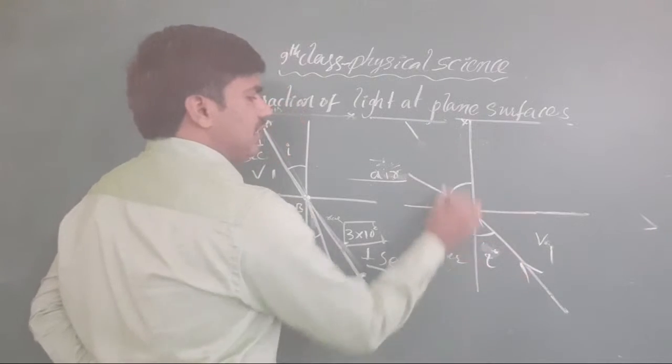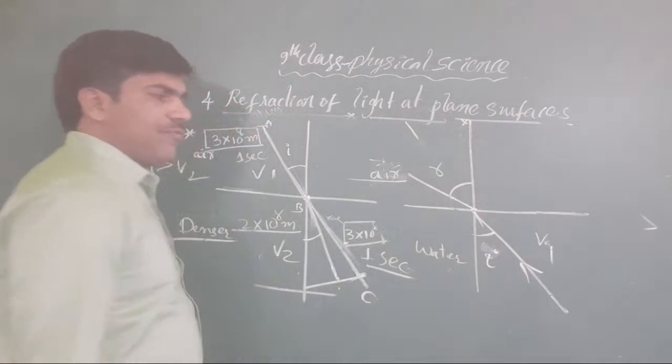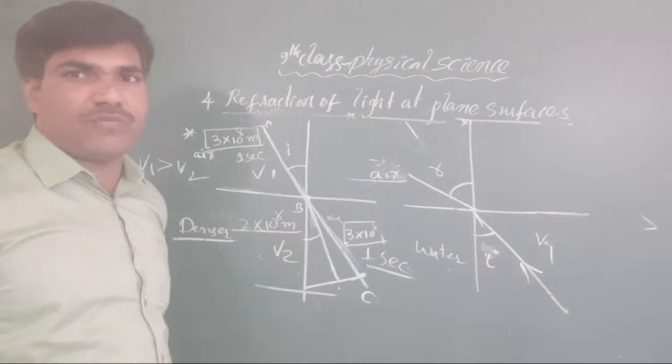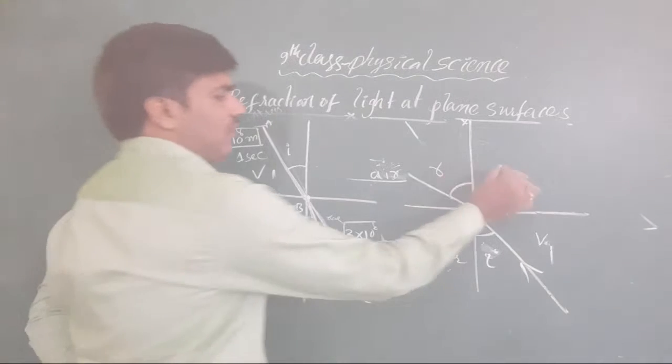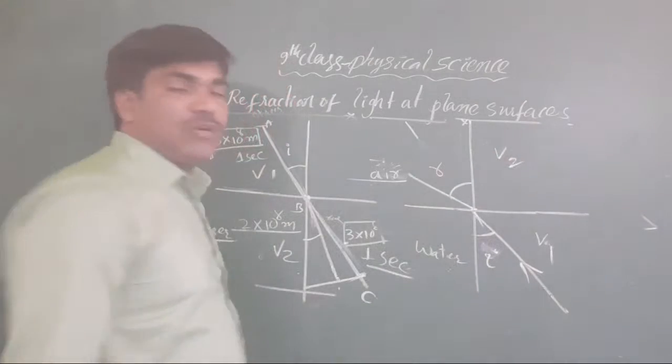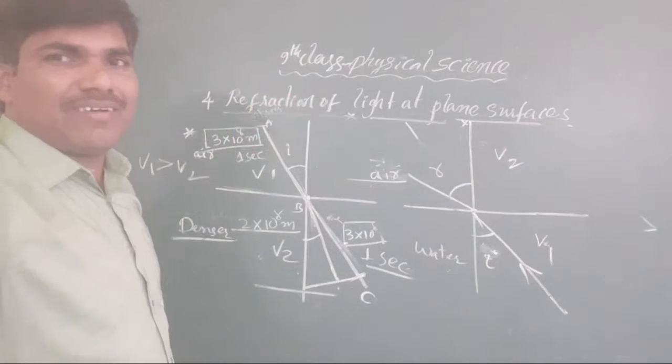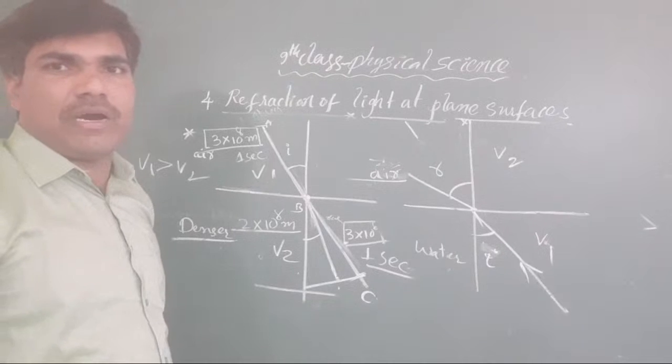This is the incident angle. This is taken as the refracted angle. Now what is the condition here for the second diagram? Whatever the velocity is, it will be taken as V2. Tell me, write it in your chart box.